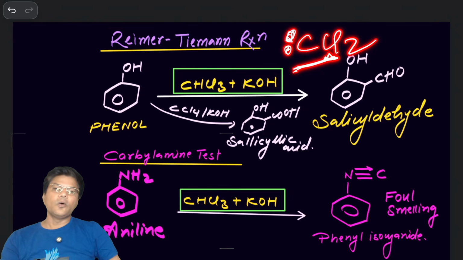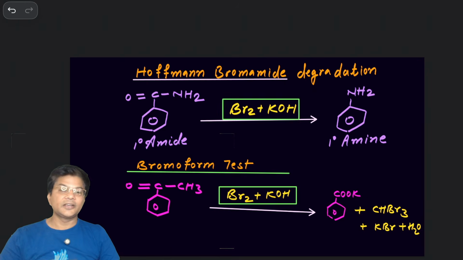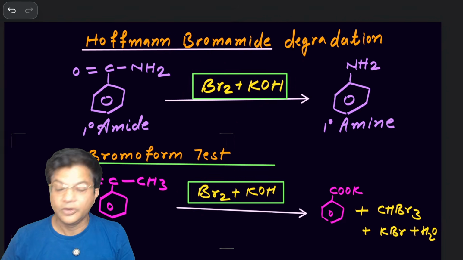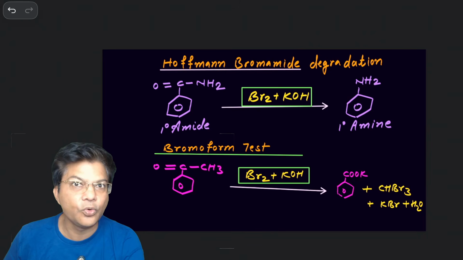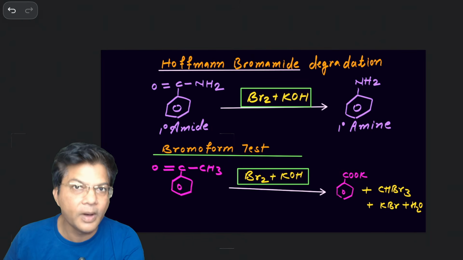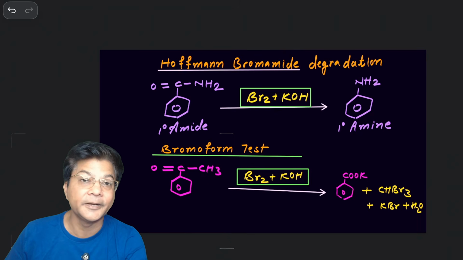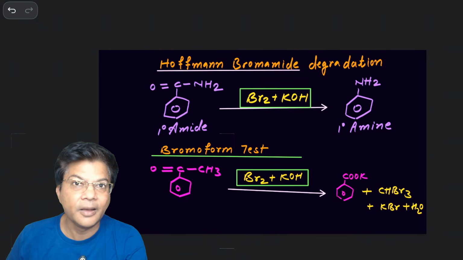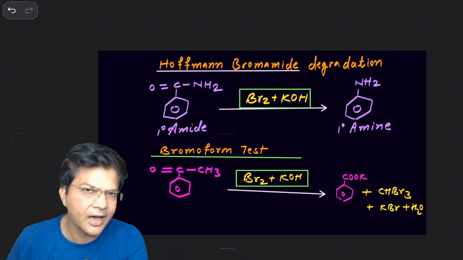Yes, sir. Now, last but not least, 4 reactions we have seen. Now, 2 more reactions. Br2 KOH. Remember that whenever you see Br2 KOH, don't get stuck with only one reaction. Br2 KOH can do the Hoffmann bromamide degradation, or Hoffmann bromamide rearrangement, as well as Br2 KOH is the haloform test, that is the bromoform test. Number of times they have given the question in the examination that both the two reactions are taking place. I will give you that question and I will ask the answer, right?